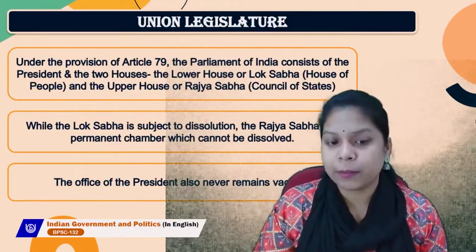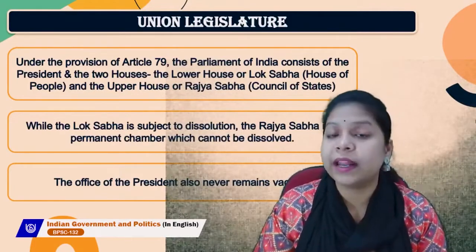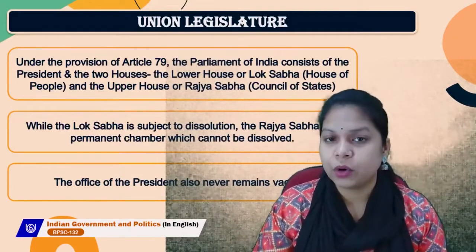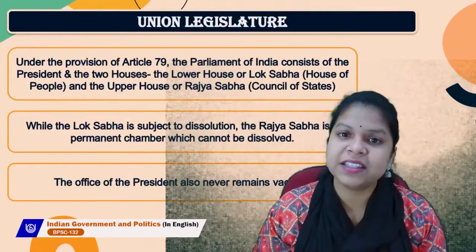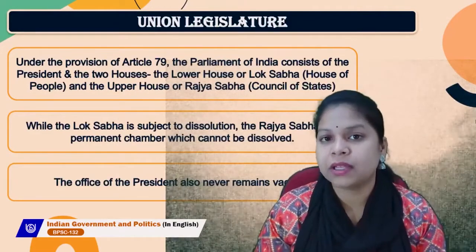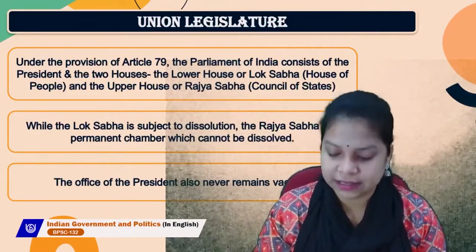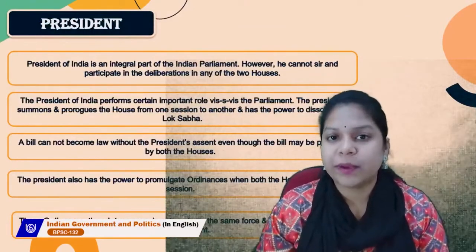Also, to know about the president, we should understand that the office of the president also never remains vacant. So, the president's office never remains vacant, and these three structures, the president, the upper house, and the lower house, comprise the union legislature. So, let's start talking about the president.